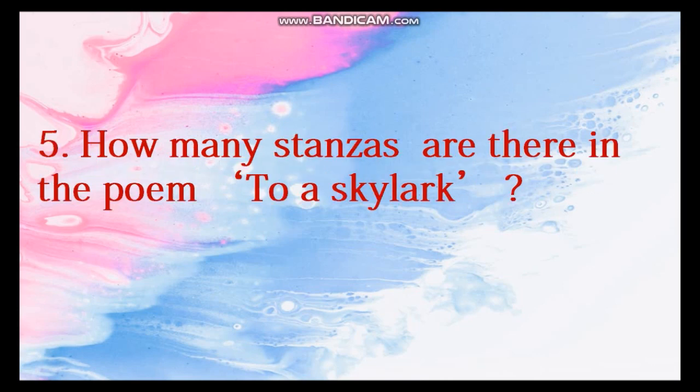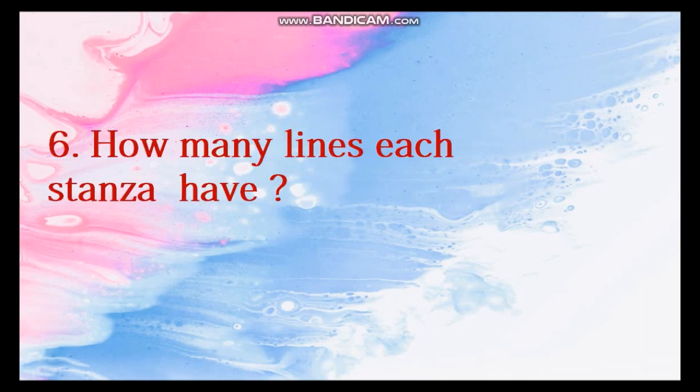Next question, how many stanzas are there in the poem To a Skylark? The answer is 21. How many lines does each stanza have? 5. Next question, rhyme scheme of the poem. The rhyme scheme of the poem is ABABB.